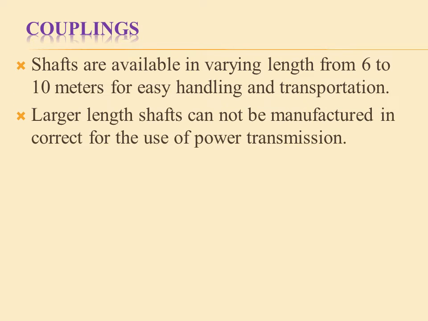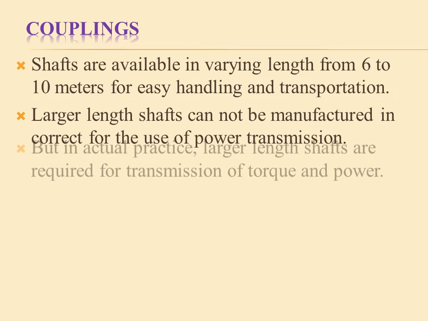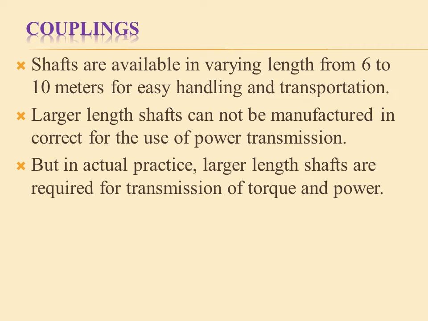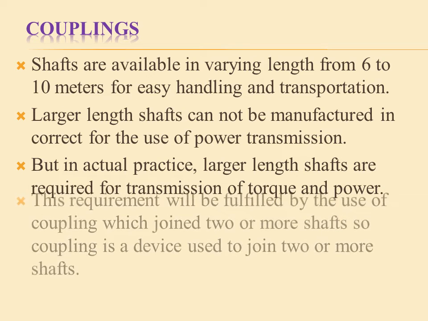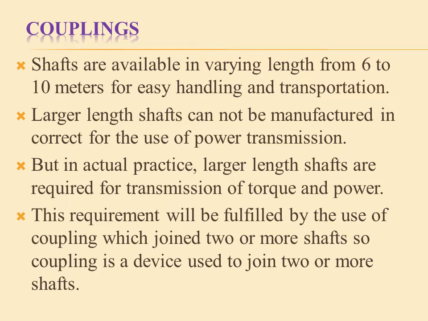Larger lengths of shaft cannot be manufactured correctly for power transmission because of different difficulties in manufacturing. Still, in actual practice, longer shafts are required for the transmission of power and torque. These requirements are fulfilled by the use of couplings. So a coupling is nothing but a device which is used to connect two or more shafts.